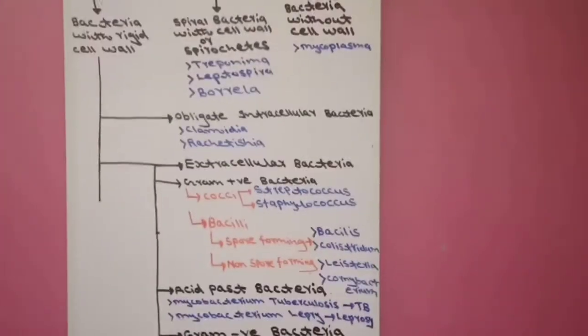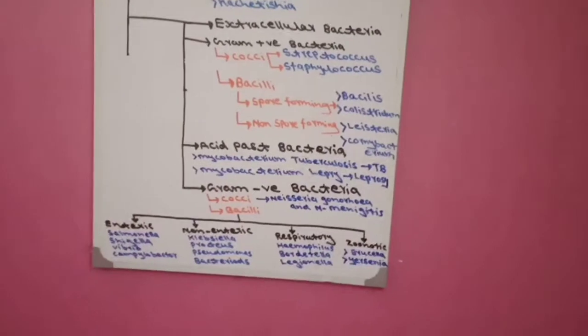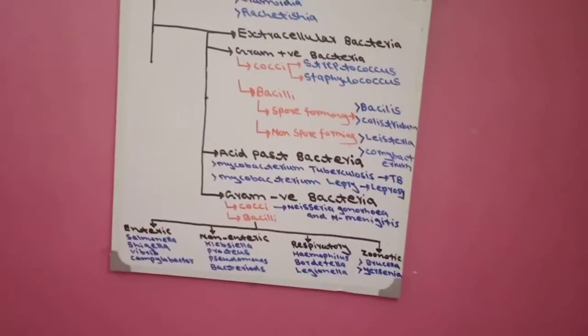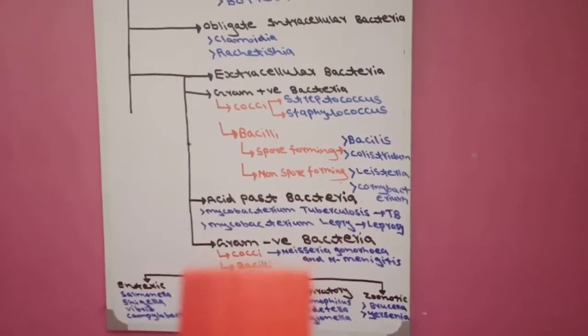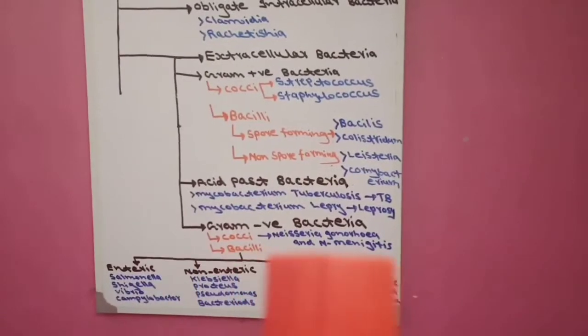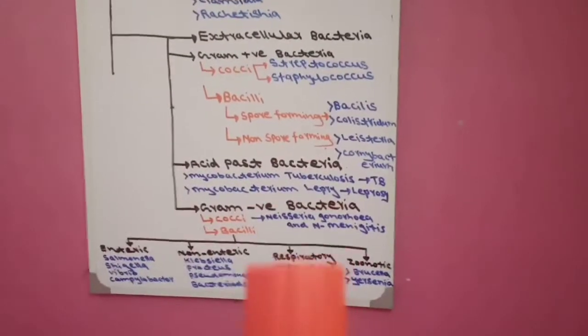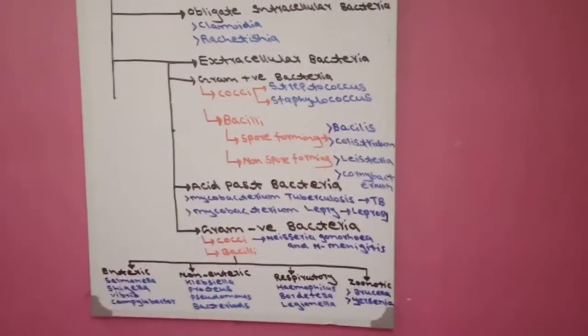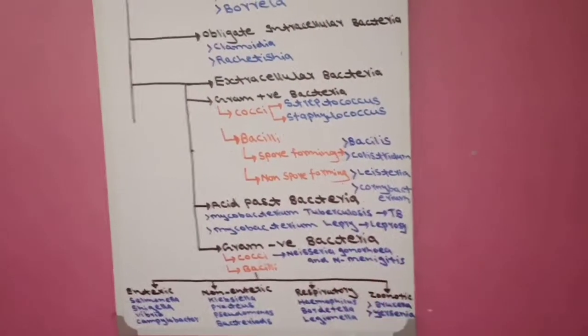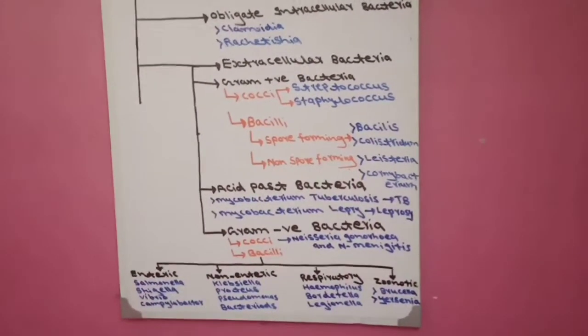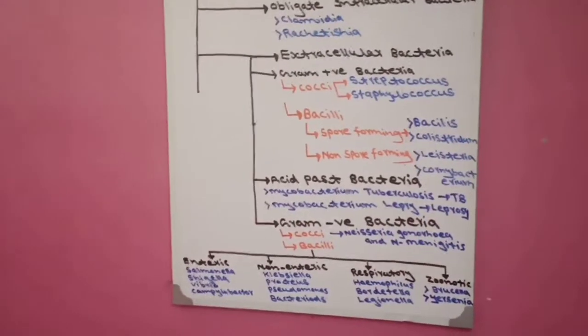Now again, like we divide the gram-positive into cocci and bacilli, we divide the gram-negative into cocci and bacilli. Cocci is again round shape, bacilli is rod shape. In cocci, two bacteria come: Neisseria gonorrhoeae and Neisseria meningitidis. Neisseria gonorrhoeae causes gonorrhea, which is a genital disease, and Neisseria meningitidis causes meningitis, which is inflammation of the meninges. This is the gram-negative cocci.